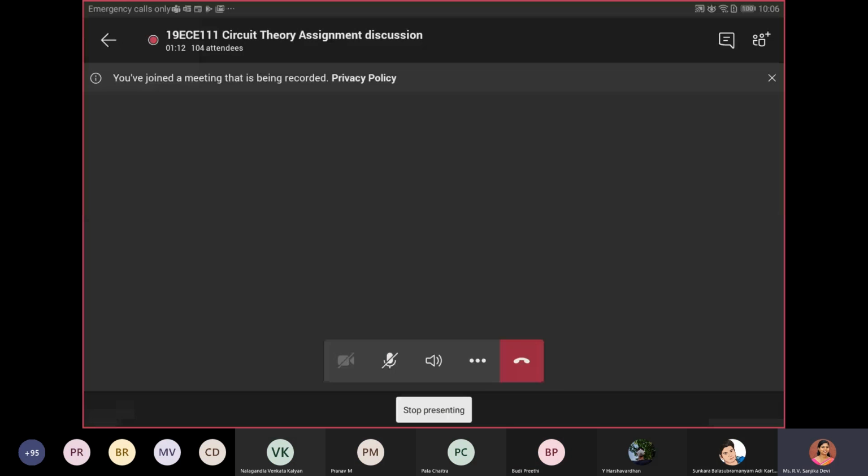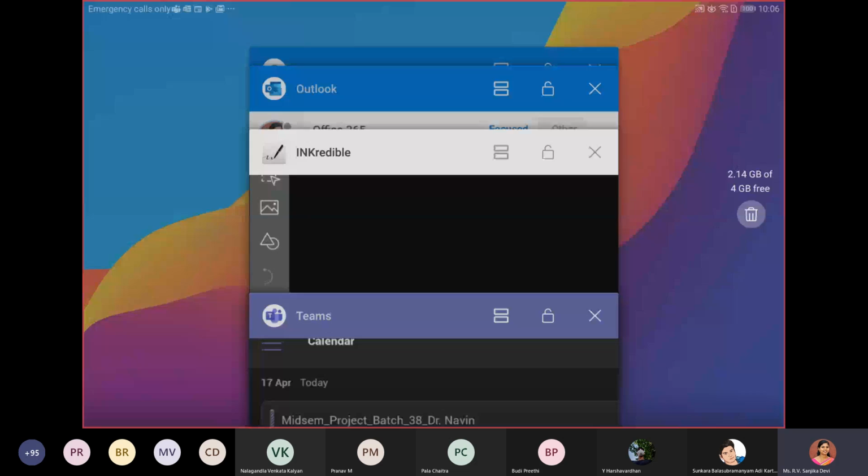Okay, can you see the blackboard? Yes, ma'am. First let us discuss the third question: finding V naught using mesh analysis.